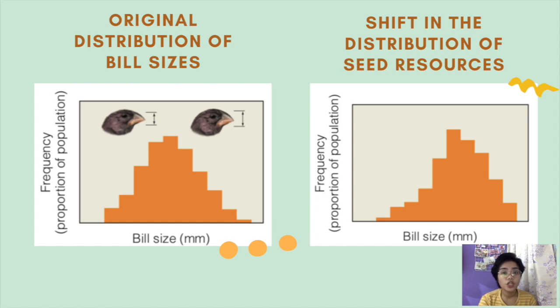So this situation would affect the birds' population. If the birds with smaller bills are unable to crack larger seeds, then these individuals will have a decreased probability of survival and reproduction, whereas those who have larger bills will have an increase. As shown here in the graph on the right, you will really see the difference now if you compare these two graphs here. With this situation, the result is a shift in the distribution of phenotypes and associated gene frequencies within the bird population towards the larger bill.